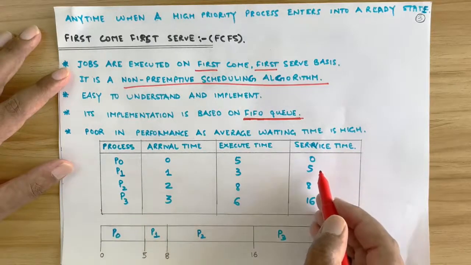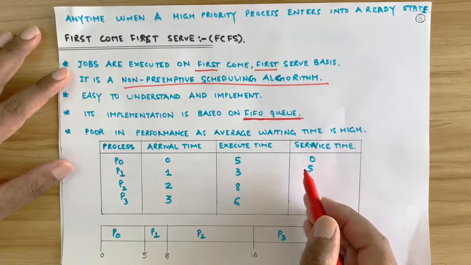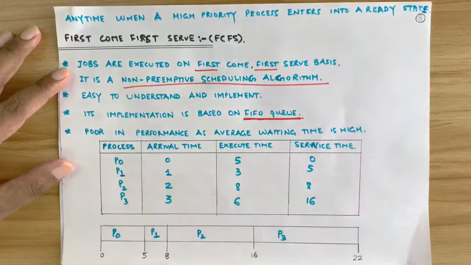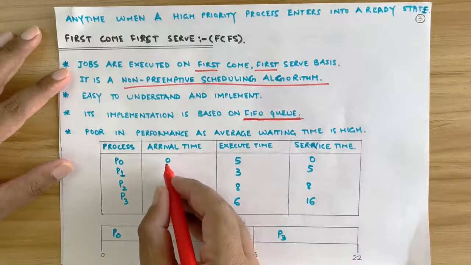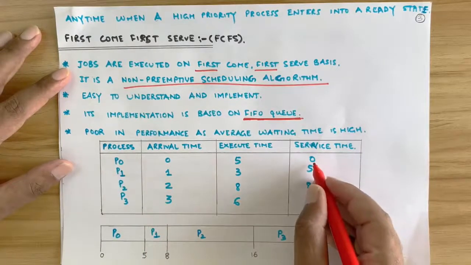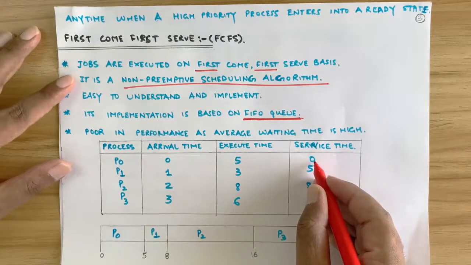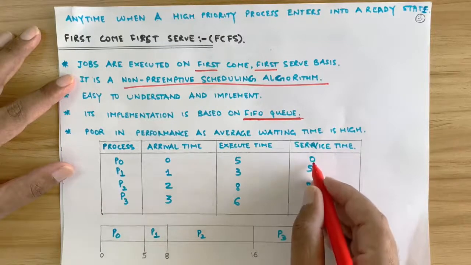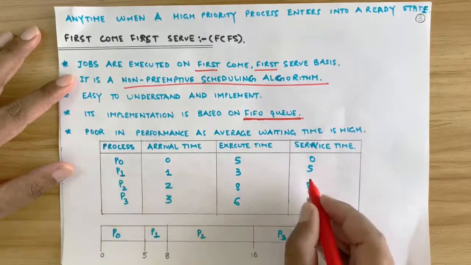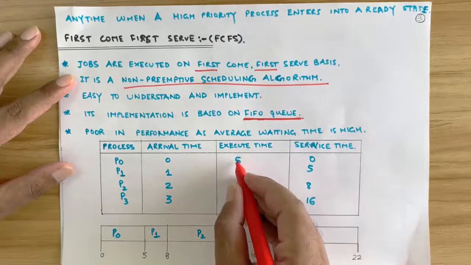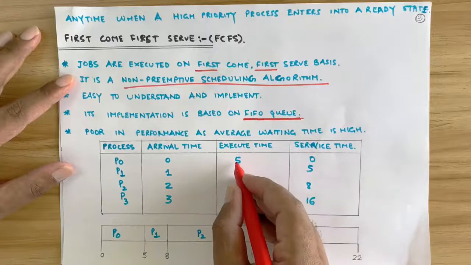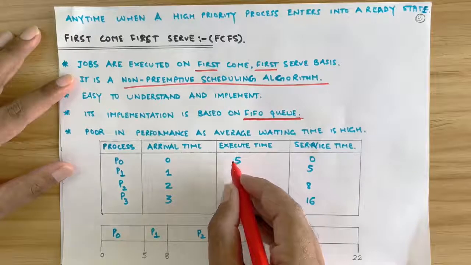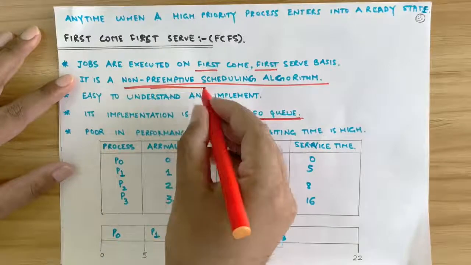This is your service time. The service time is your time when the CPU is allotted to the process, right? How much time it took to give service to the process, right? For example, P0 arrives at 0 and the service time is 0 here, which means it starts executing at the 0. Then P1 starts executing at 5 seconds. Since the execution time of P0 is 5 seconds, hence the service time of P1 is after 5 seconds when the P0 process exits, since it is a non-preemptive scheduling, right?